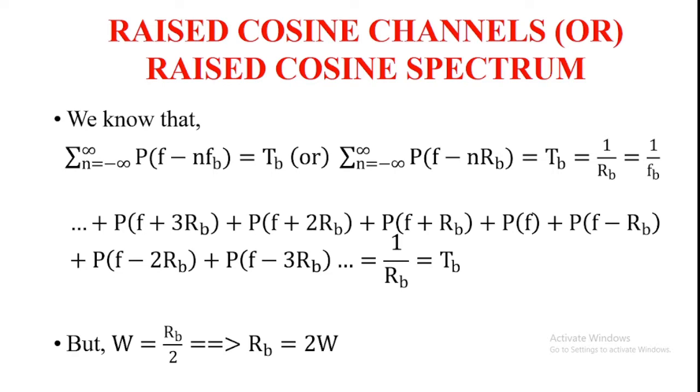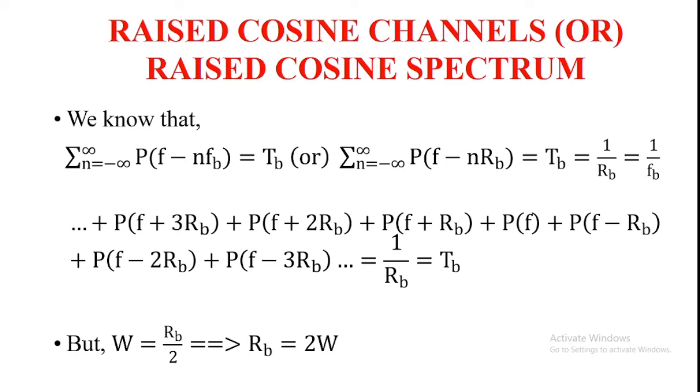The two difficulties can be overcome by increasing the bandwidth from its minimum value W equal to RB by 2 or FB by 2, where RB or FB is the bit rate, to an adjustable value between W and 2W.